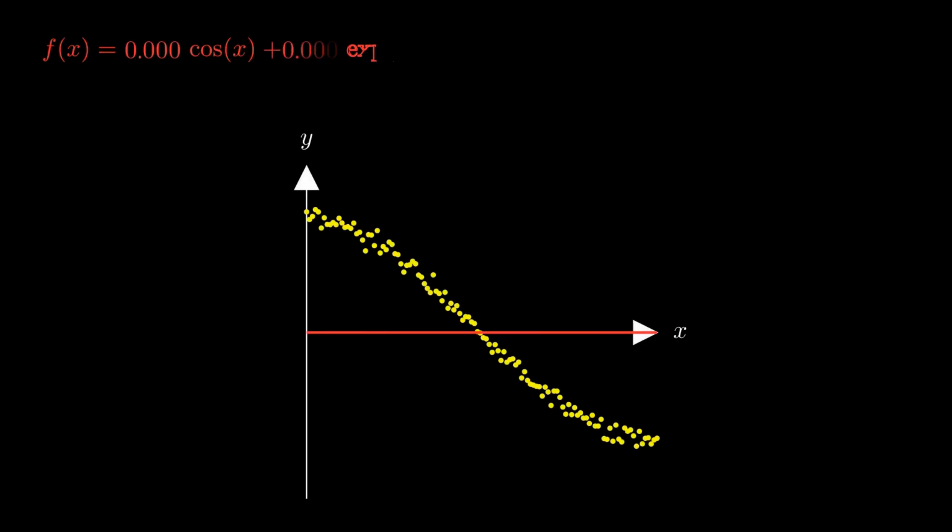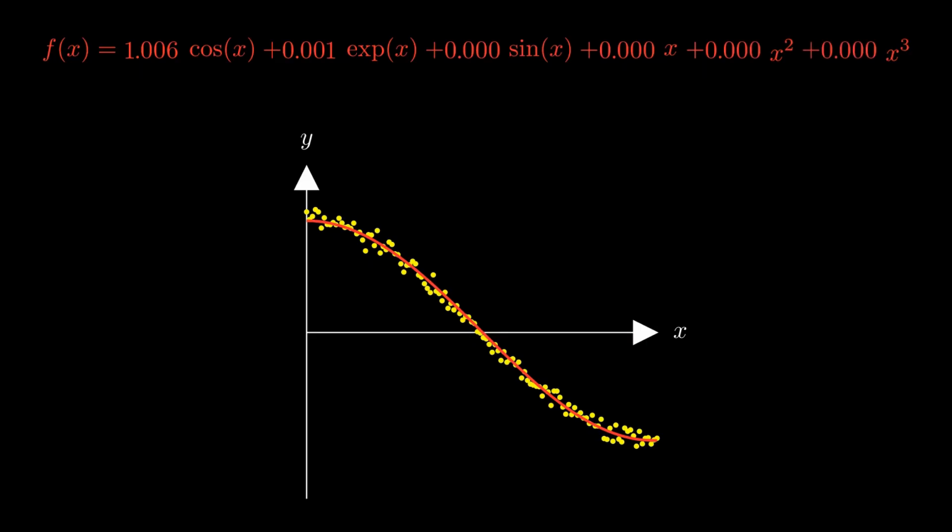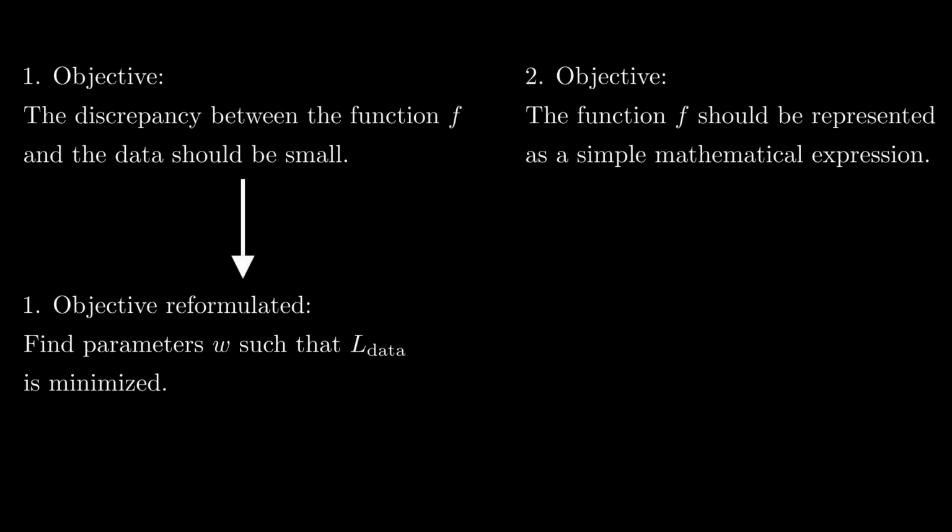By minimizing the loss function, we have found parameters w in a way that the function f is close to the data. We have solved a so-called regression problem. Recall that we are considering a simple example with just 2 feature functions. In practice, we don't know upfront which feature functions are good to describe the data, which means that we have to consider much more than just 2 feature functions. Here you can see the solution for the regression problem for 6 feature functions. As you can see, considering more feature functions makes the mathematical expression for the function f more complex. Until now, we have completely ignored our second objective.